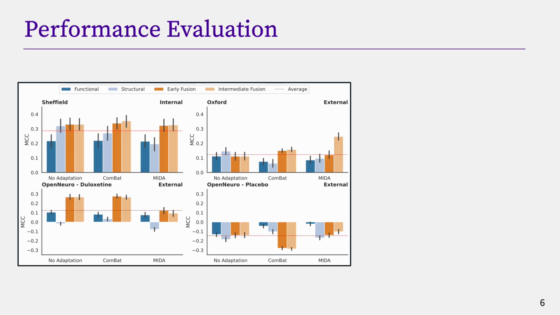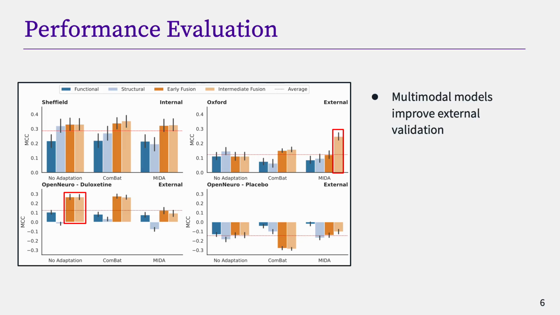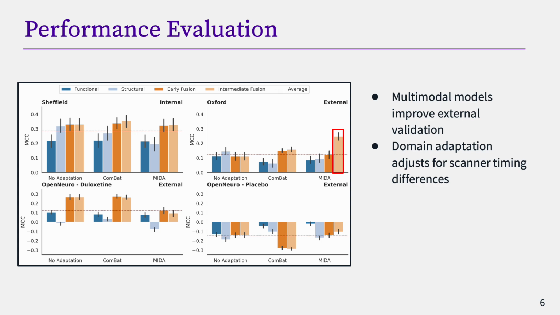This figure illustrates the performance of our models, comparing unimodal and multimodal approaches, with and without adjustments for side effects. As shown, our multimodal models can significantly outperform unimodal ones in external validation, demonstrating the value of integrating both functional and structural information. Notably, domain adaptation provides the largest boost in performance on the Oxford dataset, likely because it effectively compensates for scanner-related differences, such as repetition time variability.